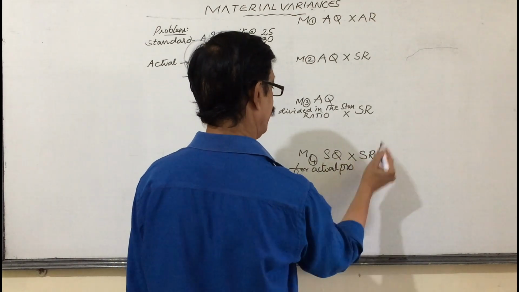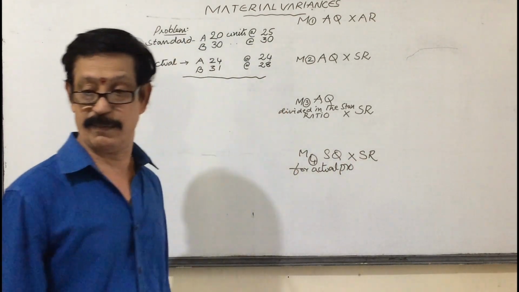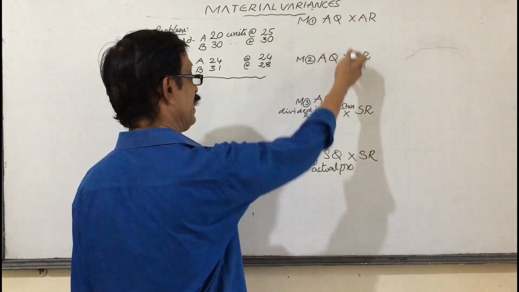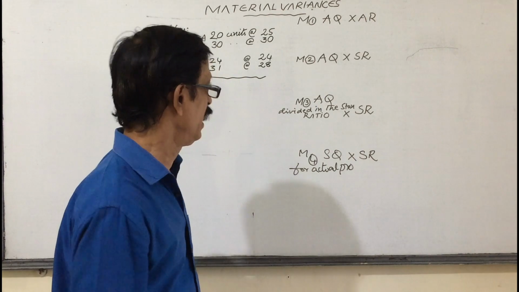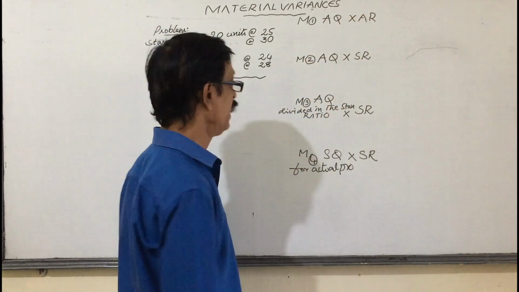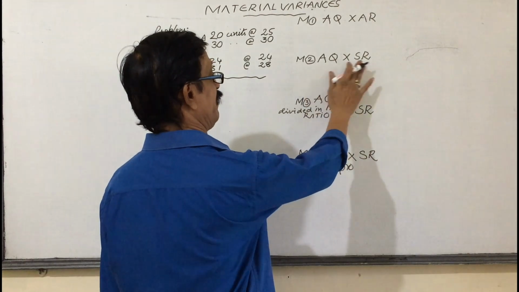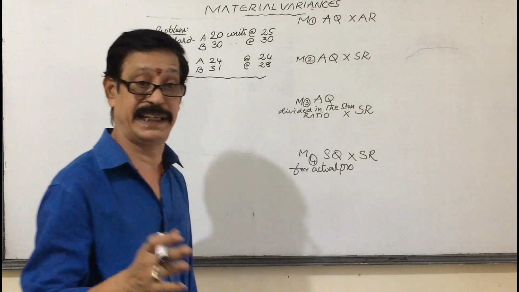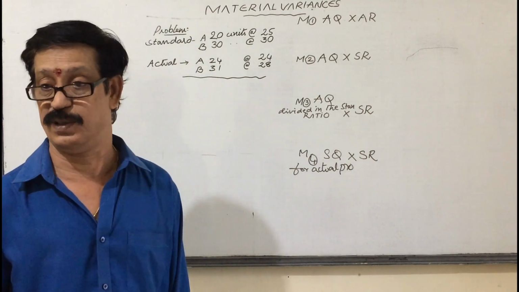Once again, my dear students, we are taking the working notes in 4 heads. Number 1, actual quantity multiplied with actual rates. Actual quantity multiplied with standard rates. Now, actual quantity divided in the standard ratio.